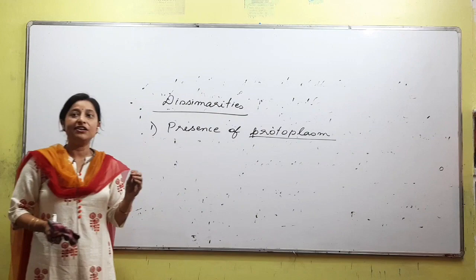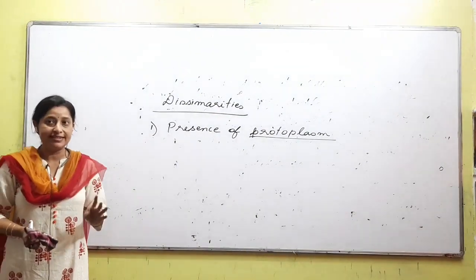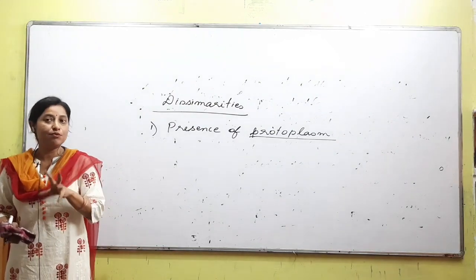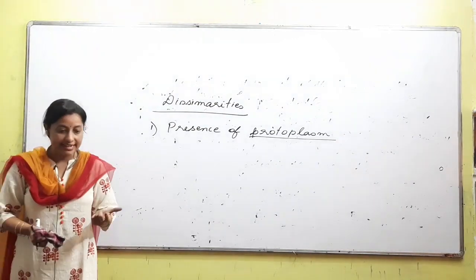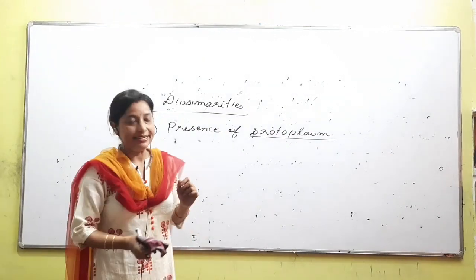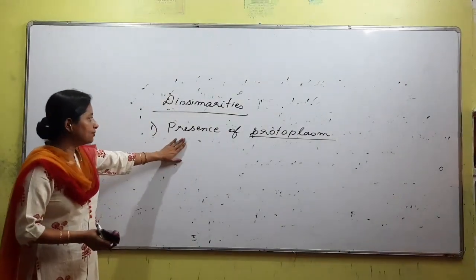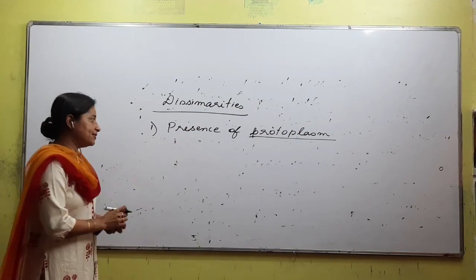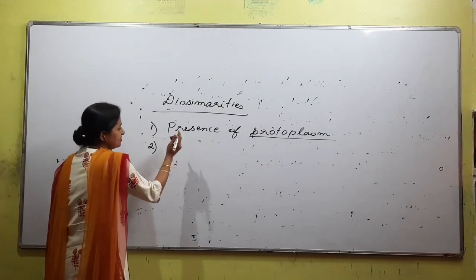Aru kesuman waste materials jedi eta cell deposit hoi jay, jeneke resins ase, tannins ase, gums ase, ebilak jedi besi deposit hoi jay, tetihale protoplasm to content naikia hoi jay, and at that time that cell would be considered to be dead, right? So, presence of protoplasm is the first point on the basis of which living and non-living has been differentiated. Second is, we have certain points.